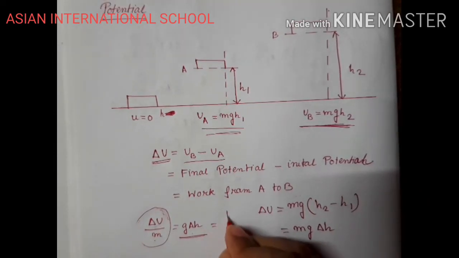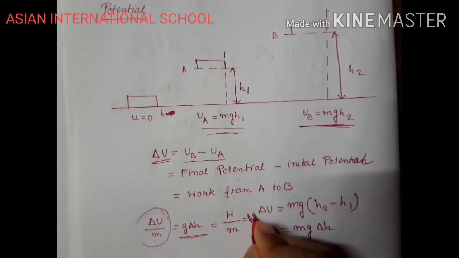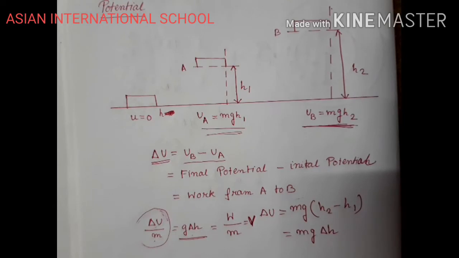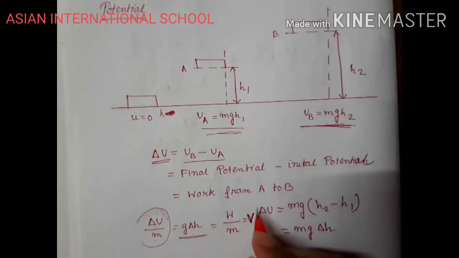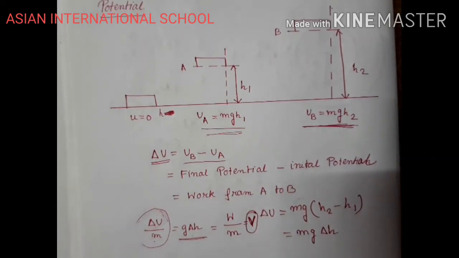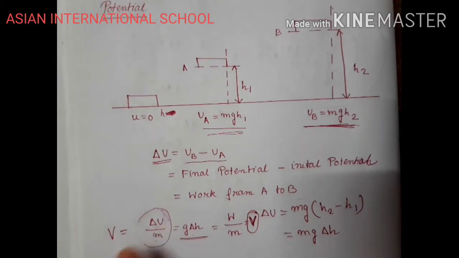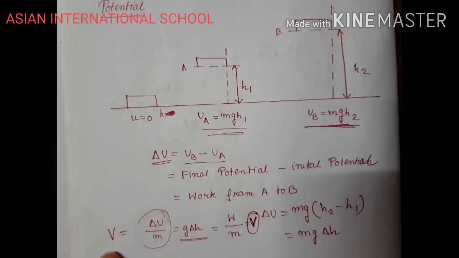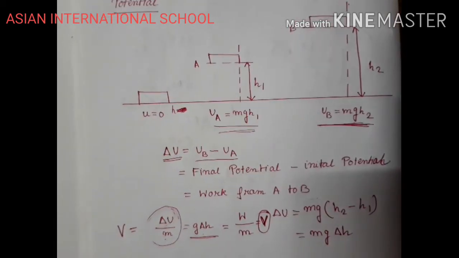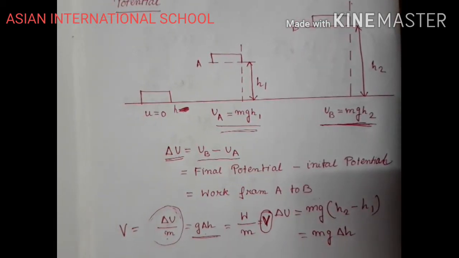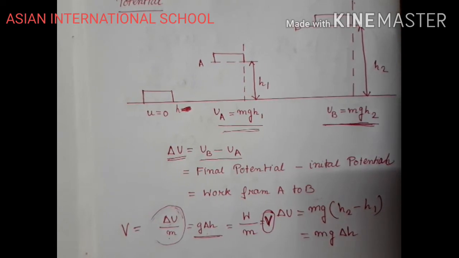Work done by mass defines the potential difference, which is denoted by the letter V. So V will give you the potential difference. This is potential energy, which is equivalent to the work done, and this is your potential difference V. Clear? So this is the potential difference we are defining for an object.